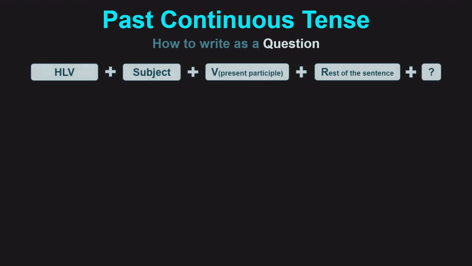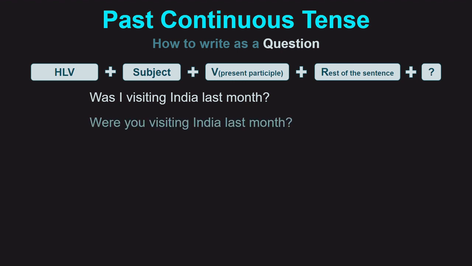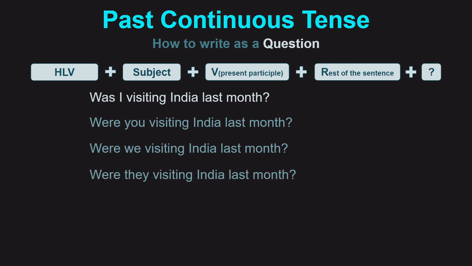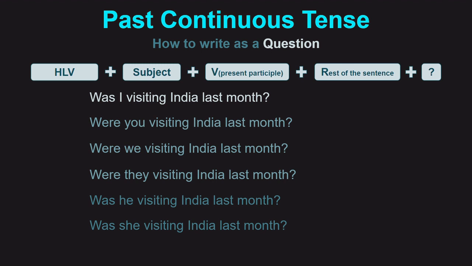Past continuous tense. How to write as a question. Helping verb, subject, verb in present participle, and rest of the sentence. Was I visiting India last month? Were you visiting India last month? Were we visiting India last month? Were they visiting India last month? Was he visiting India last month? Was she visiting India last month? Was it visiting India last month?